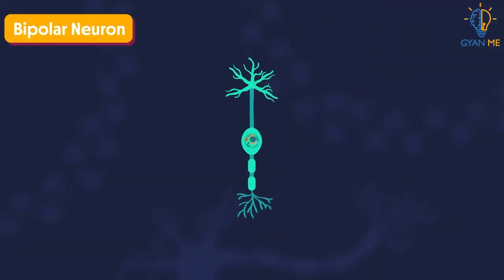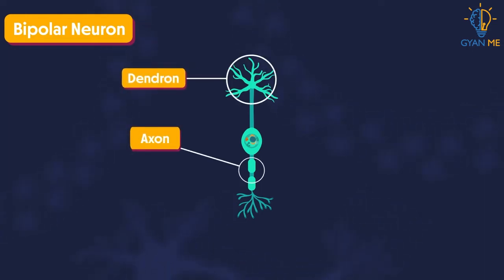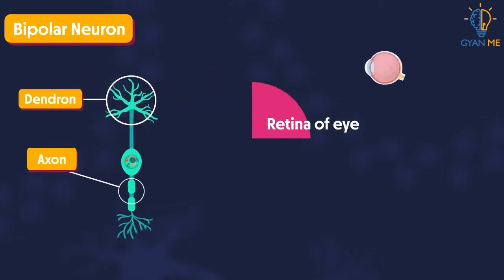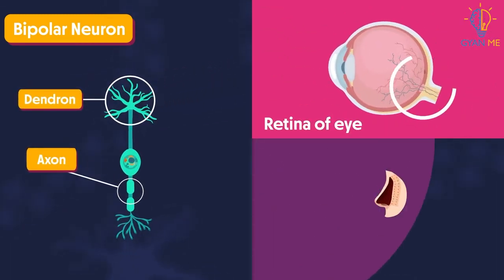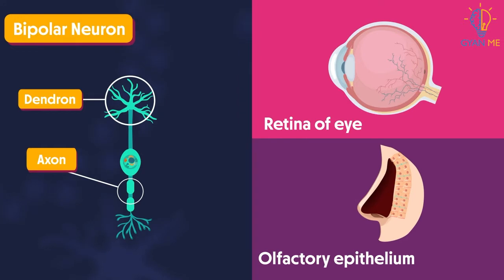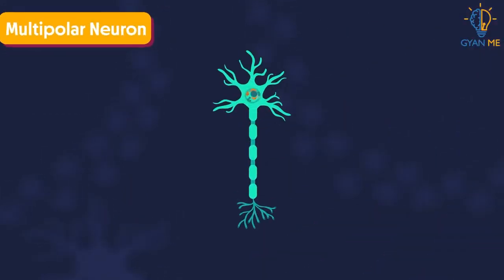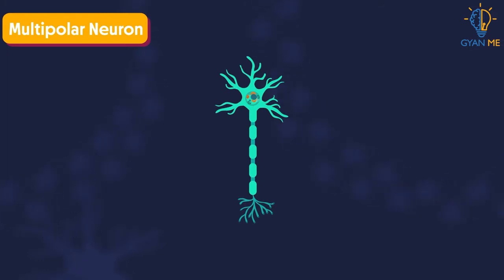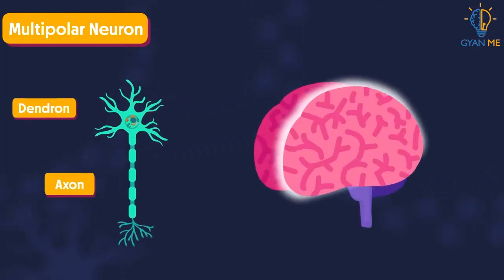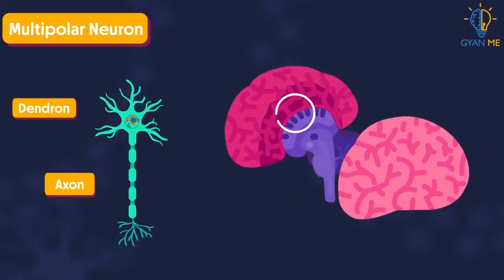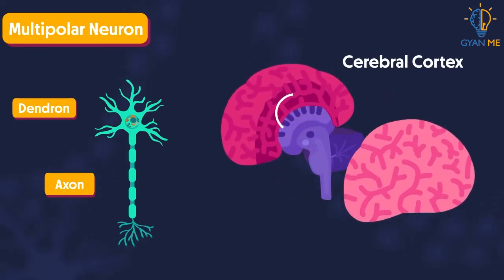Second one is bipolar neurons. This type of neuron has both axon as well as dendron. Bipolar neurons are found in the retina of the eye and olfactory epithelium, that is the lining in the nasal chambers. Third one is multipolar neurons. This type of neuron has multiple dendrons and a single axon. Multipolar neurons are found in the cerebral cortex of the brain.